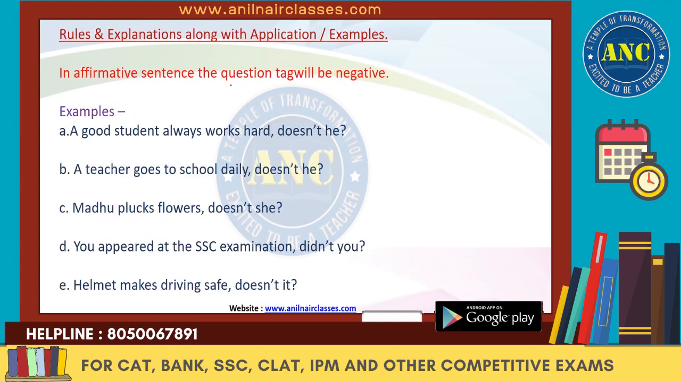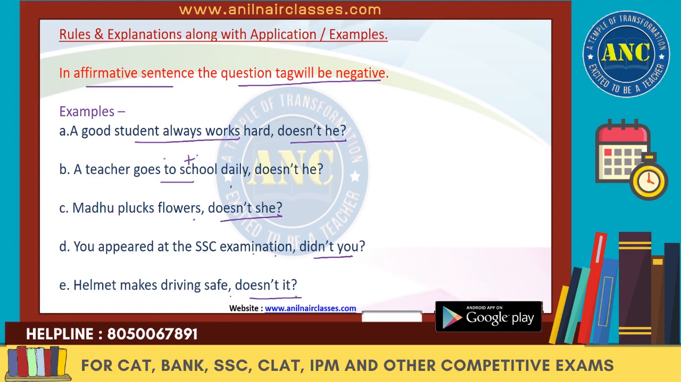Next, rules for affirmative sentences: the question tag will be negative. So in the affirmative sentence, the question tag will be negative. Let's have some examples. A good student always works hard. It's an affirmative sentence, one statement you have made, so you'll ask a negative question like, doesn't he? Teacher goes to school daily. It's again a positive sentence, so you'll say, doesn't he? Madhu plucks flowers, you made a positive statement, doesn't she? You appeared at this SSC examination, didn't you? Helmet makes driving safe, doesn't it?